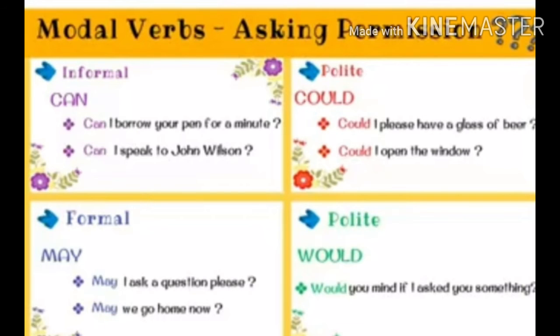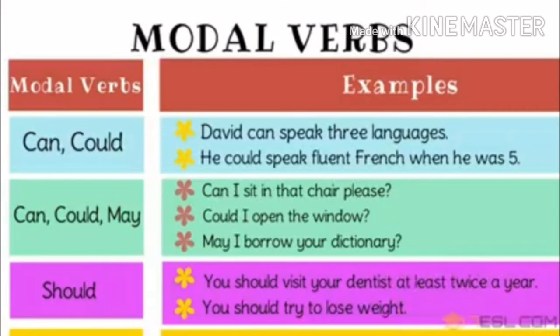Here in this rectangle, I gave you four modal verbs, which and when we are going to use. Can we use in informal situations, could in polite situations, like that. May we also use in formal situations, and would for polite situations. So the sentences are given, you can read the sentences and copy. Then here examples of modal verbs and sentences are given for your understanding.